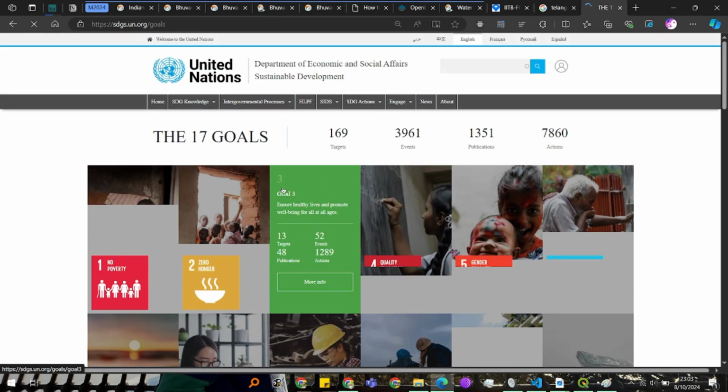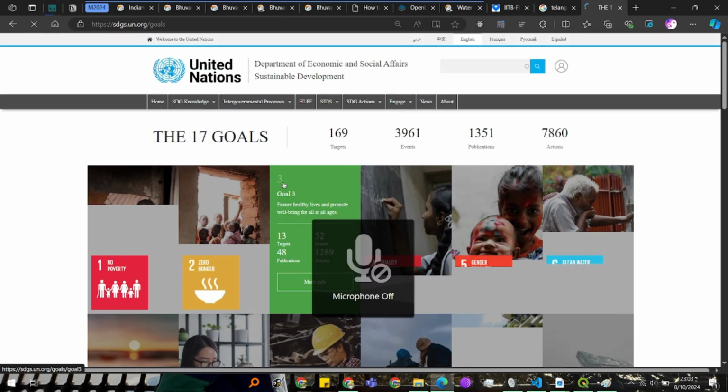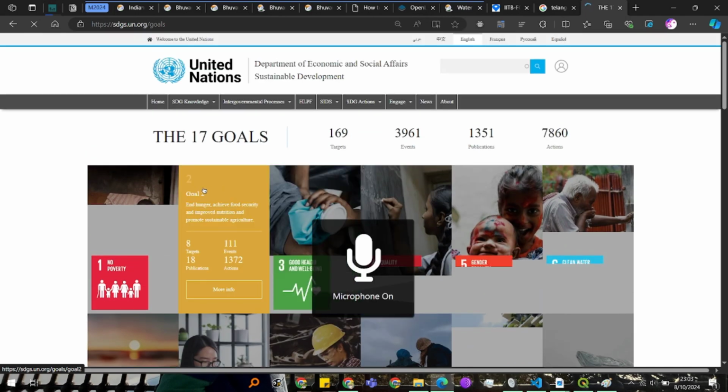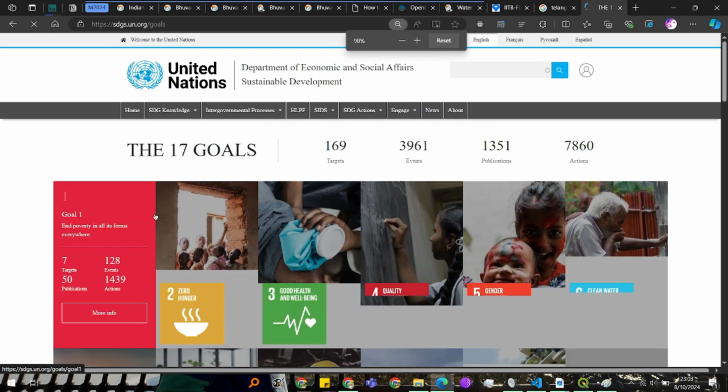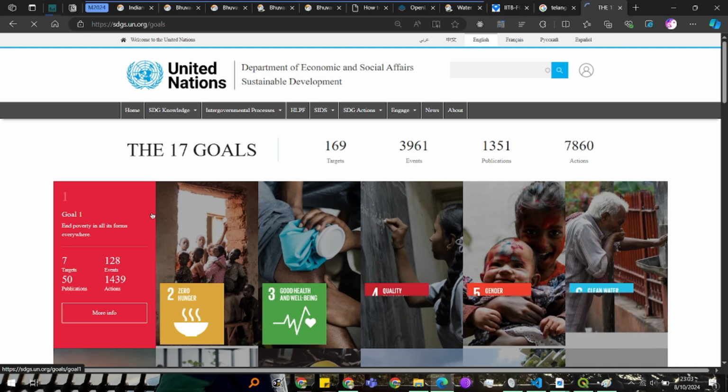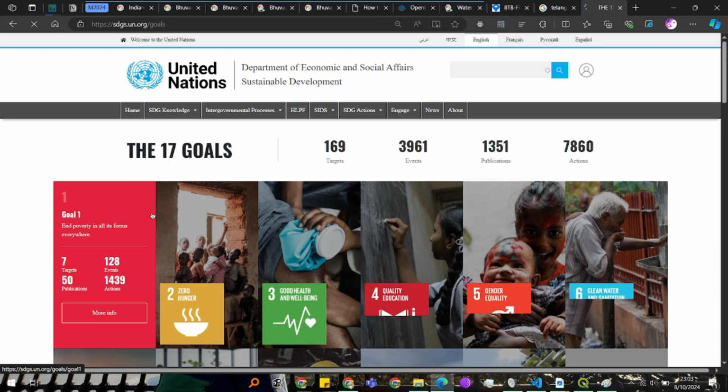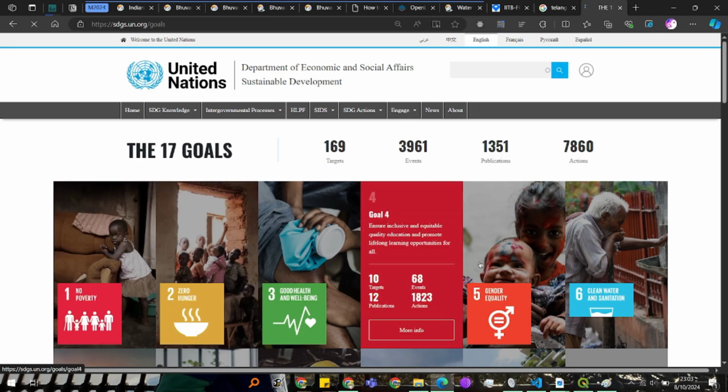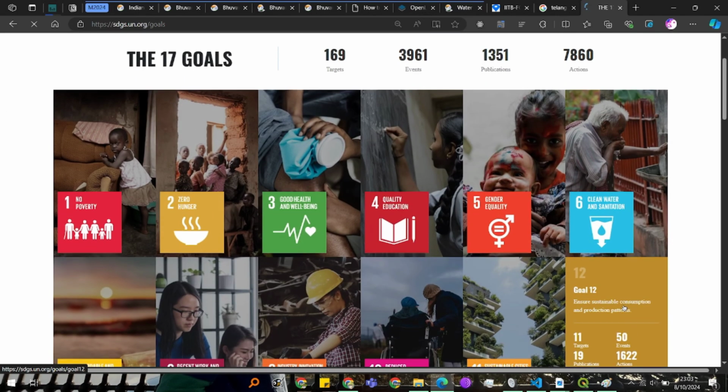Basically, first is no poverty. These are the goals that solutions, organizations or events try to address. Let's say you are conducting a hackathon at your company, and you tell your participants that they are supposed to use any of the sustainable development goals.